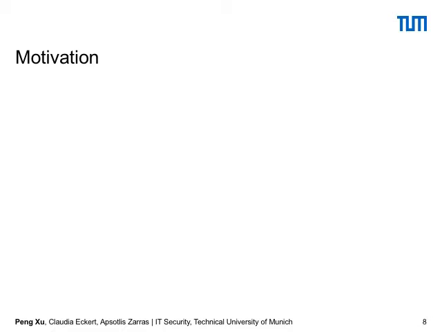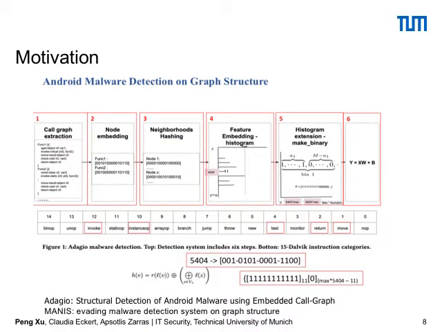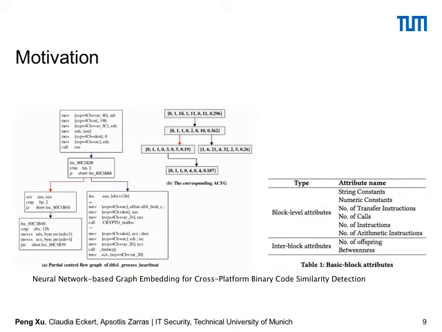Except that, we also have other works like Adagio and also MaMaDroid. The basic idea is also very similar. We use the reduced instructions and use one-hot embedding to embed each basic block, each function, and then put them into a machine learning based classification system and get the result. On the other hand, we also have another work, named Genius, which also uses the control flow graph to detect code similarity.